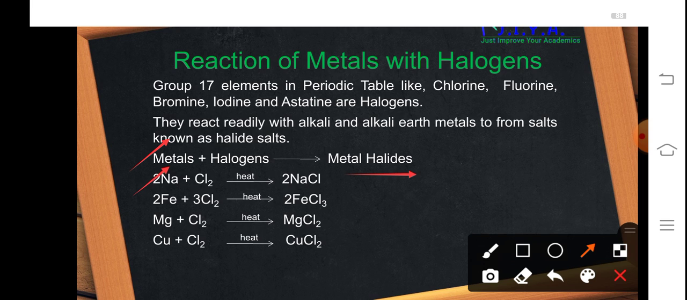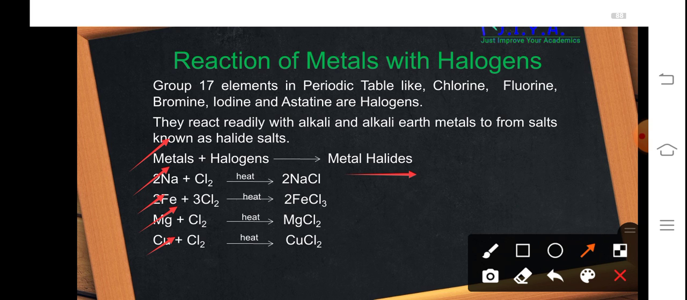Sodium reacts with chlorine to form sodium chloride. Iron reacts with chlorine to form iron chloride. Magnesium and copper also form magnesium chloride and copper chloride respectively. So this is a very common reaction and this reaction is feasible. That is, the formation of halides takes place readily.